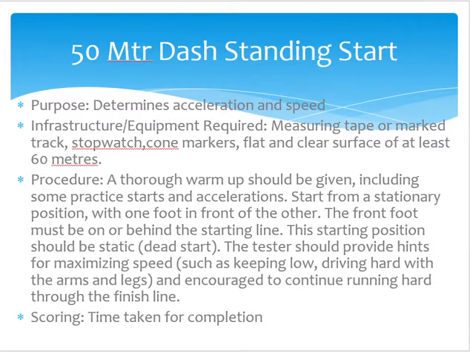Then comes the 50-meter dash. The 50-meter dash is for acceleration and speed. The things required are a stopwatch, cone, and marker. On the signal go, you have to start and reach the 50-meter line, because markings are done on both sides. The time taken for completion of 50 meters is measured, and the less the time, the more speed you have. So this is the 50-meter dash.